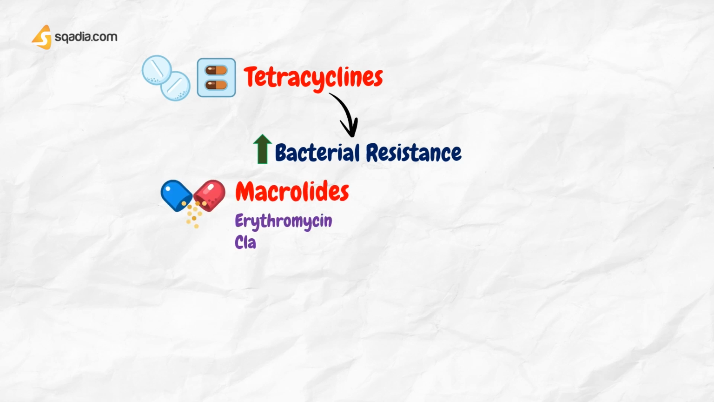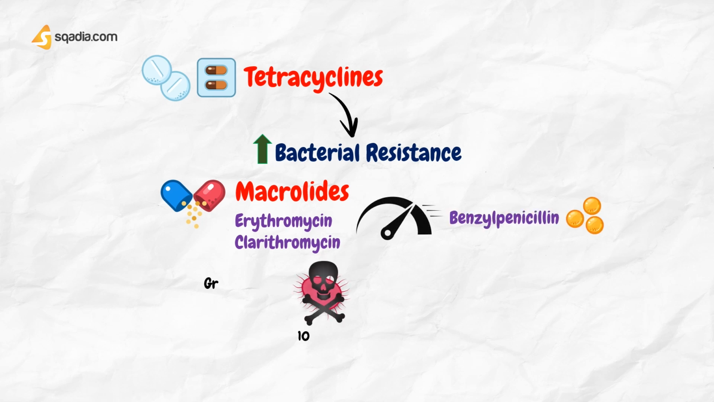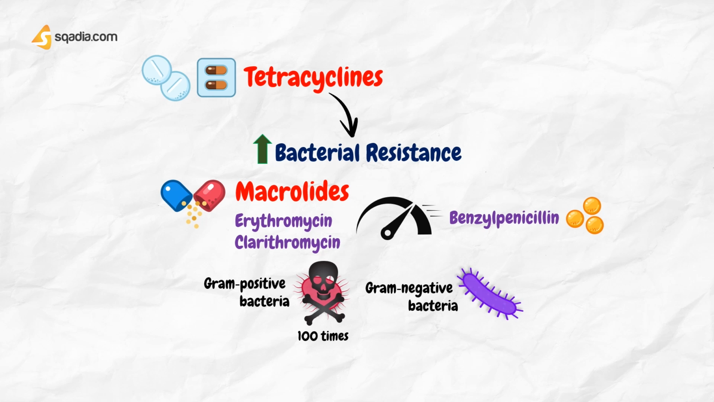Macrolides, for example erythromycin, have a similar antibacterial spectrum to benzylpenicillin. Gram-positive bacteria are more sensitive than gram-negative bacteria to erythromycin because they accumulate about 100 times more drug.